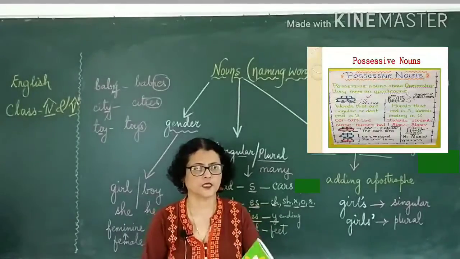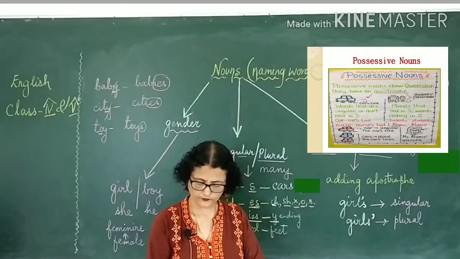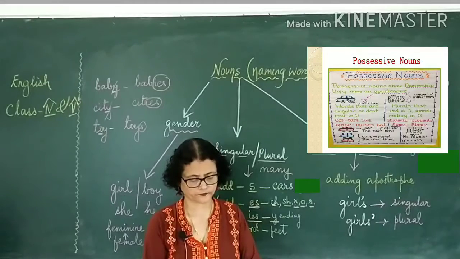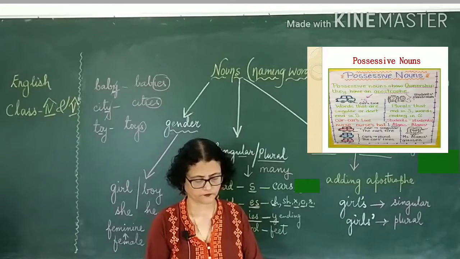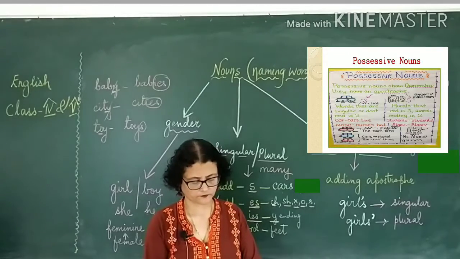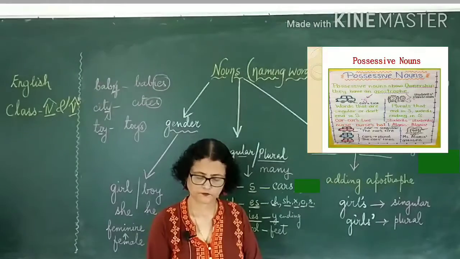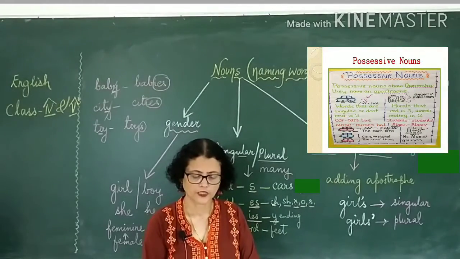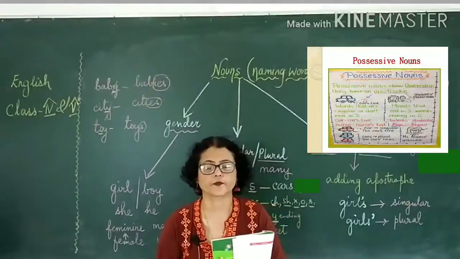we can say, like, the signature of my parents, if I say.